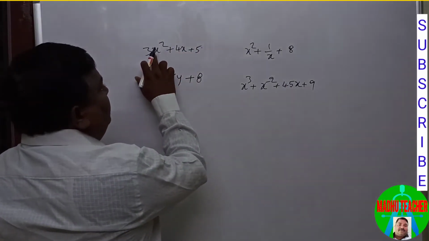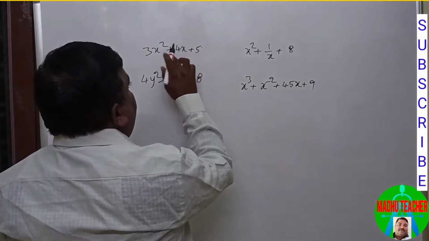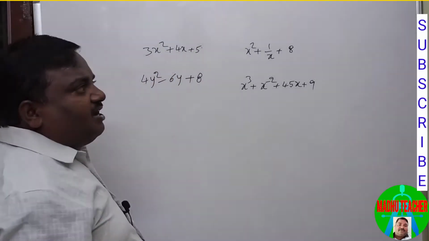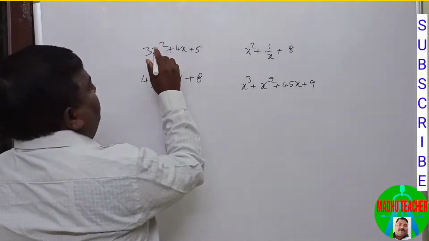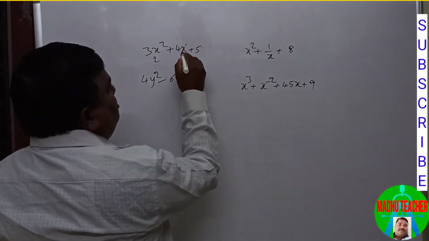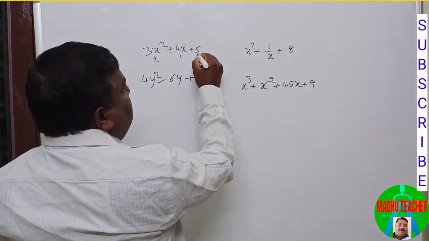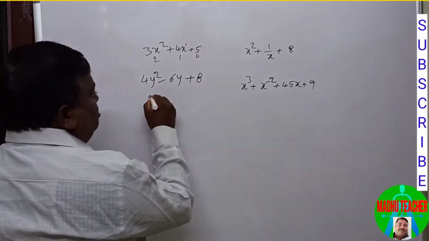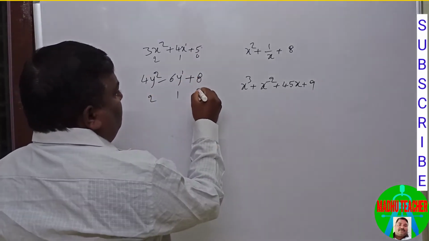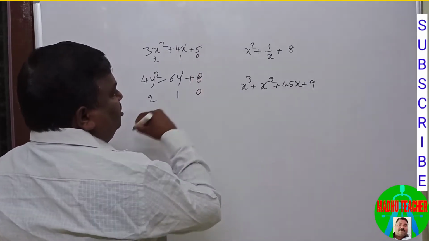In 3x square plus 4x plus 5, the degree of the terms is 2, 1, and the degree of the constant is 0.